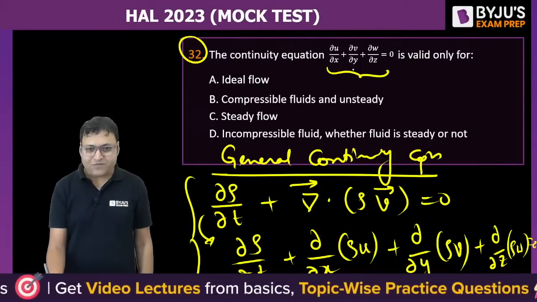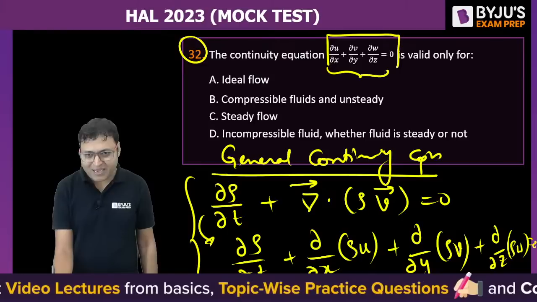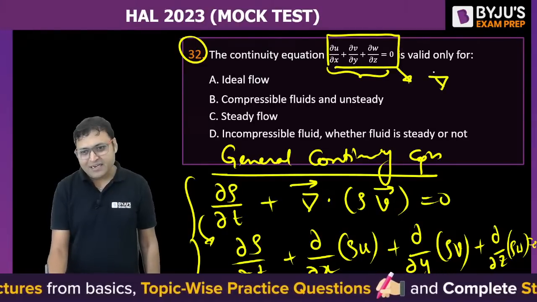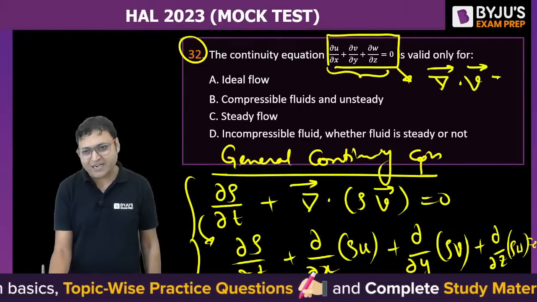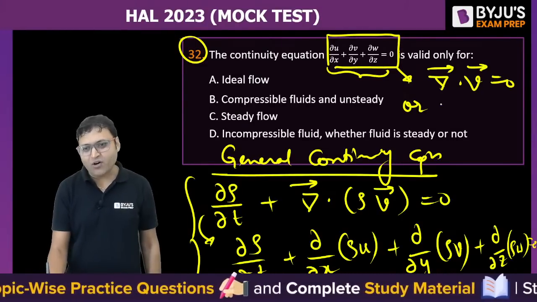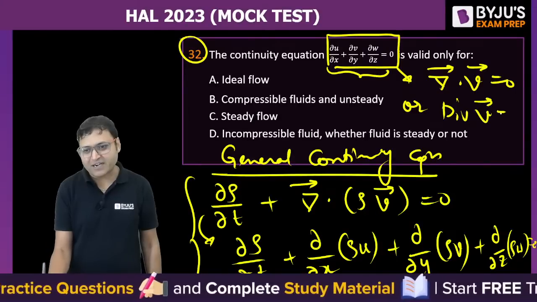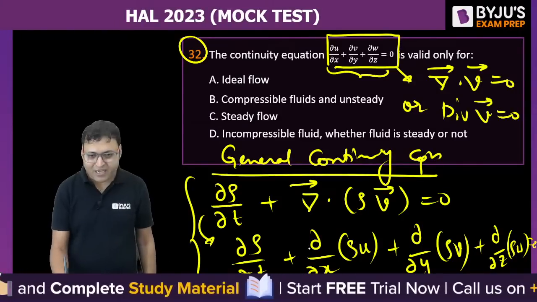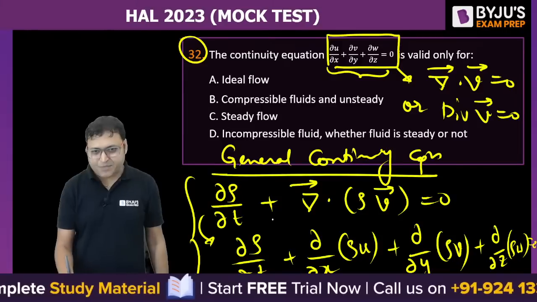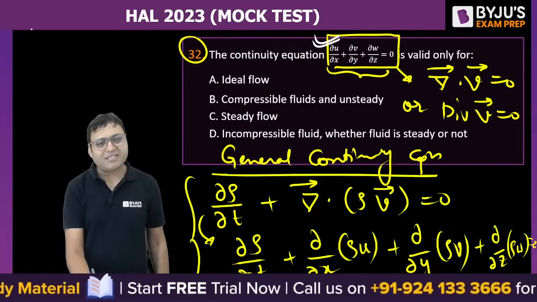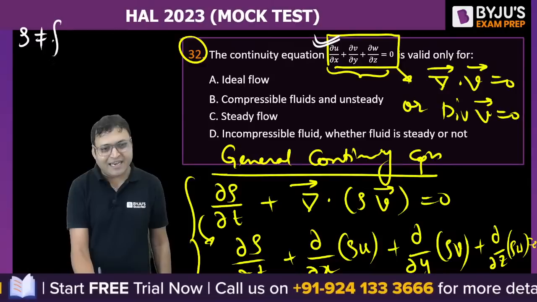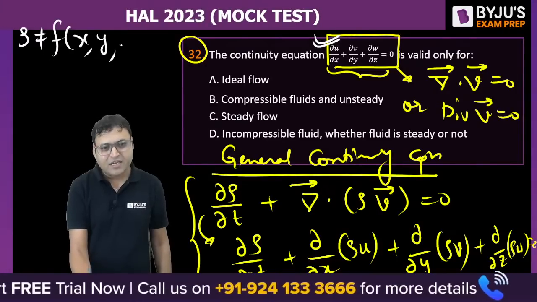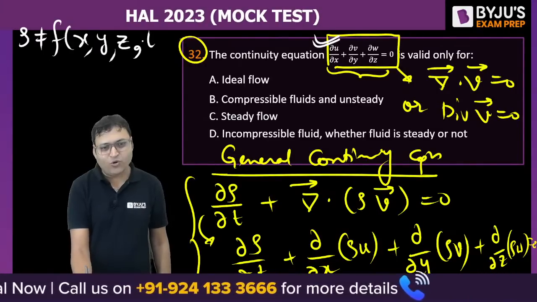But if the expression is given by del dot velocity vector is equal to 0, or we can call it the divergence of velocity vector is equal to 0, this expression will reduce to the given expression if the density is neither a function of x nor y nor z and nor time.